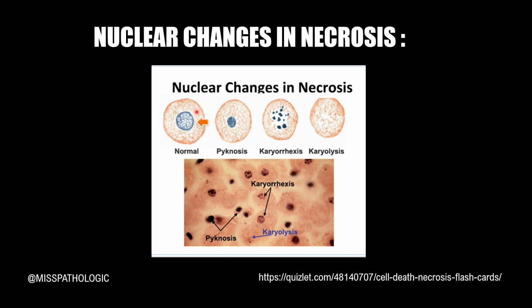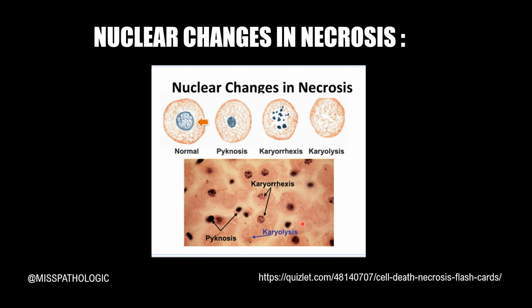In pycnosis, what happens is this chromatin undergoes complete condensation. It becomes clumped and very small. In karyorrhexis, this nucleus breaks apart, that is, it undergoes fragmentation, and that is called karyorrhexis. The nucleus completely fades away. It is called dissolution, and that process is called karyolysis.